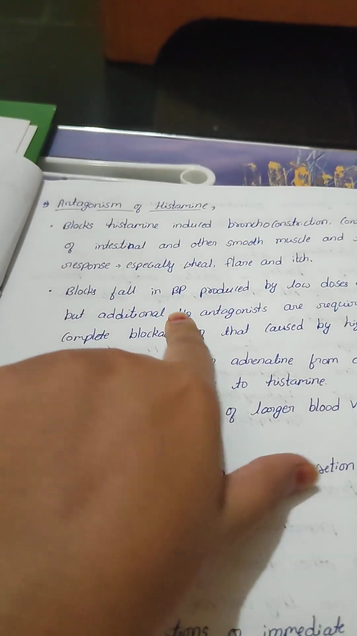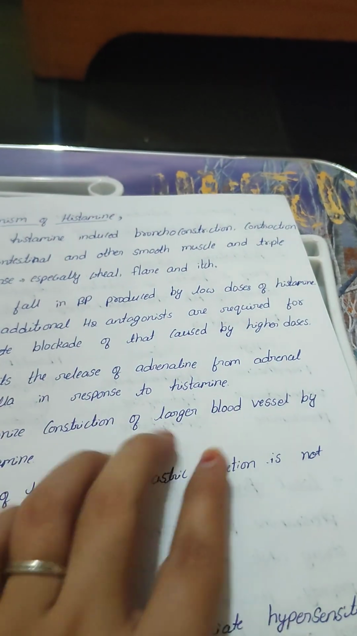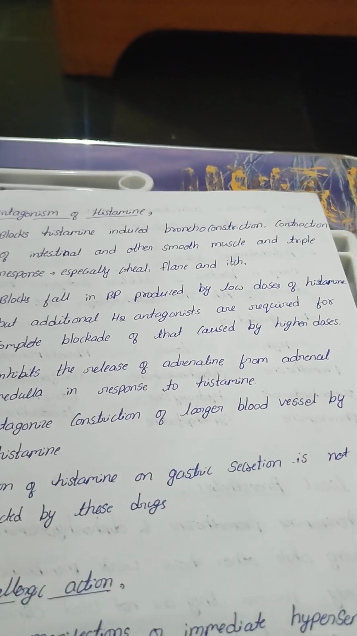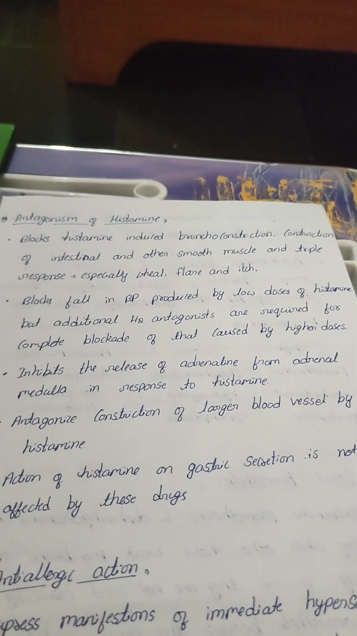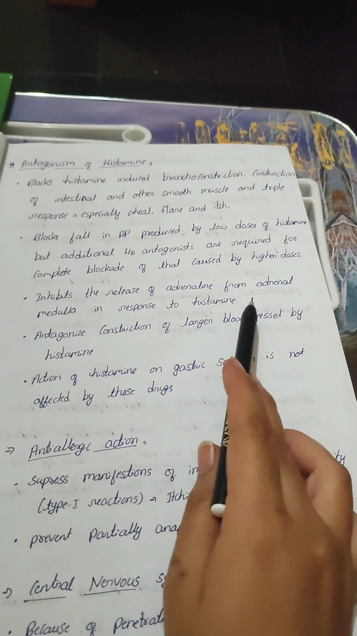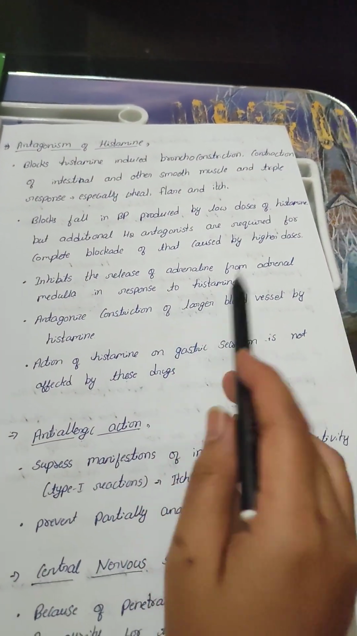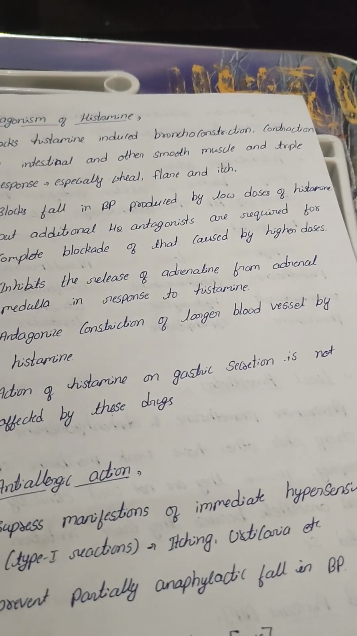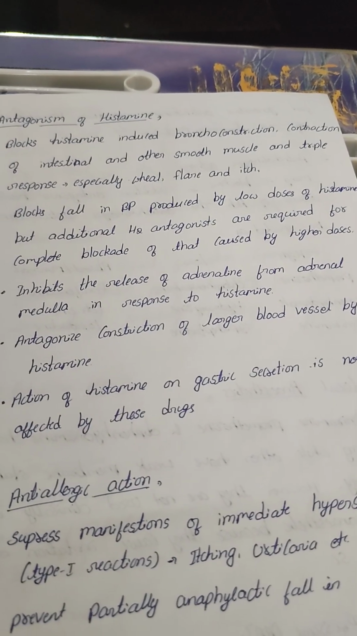It blocks the fall in BP produced by low doses of histamine. But additionally an H2 receptor antagonist is required for complete blockade of that caused by high doses. It inhibits the release of adrenaline from the adrenal medulla in response to histamine, and antagonizes the constriction of large blood vessels by histamine.